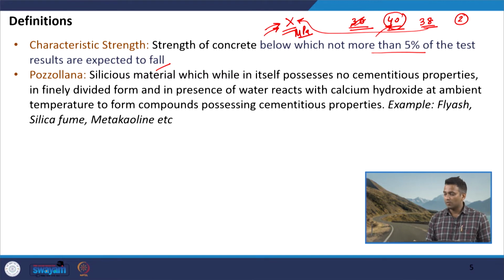And there are several examples. We can use fly ash, which is a pozzolanic material, we have silica fume, metakaolin, we have rice husk ash and so on. We have also discussed granulated blast furnace slag, and we said that GBFS or GGBFS also possesses some amount of calcium oxide, because of which the material, when it comes in contact with water, can form some cementitious product. However, more calcium oxide is required, so usually it is used in combination with cement.